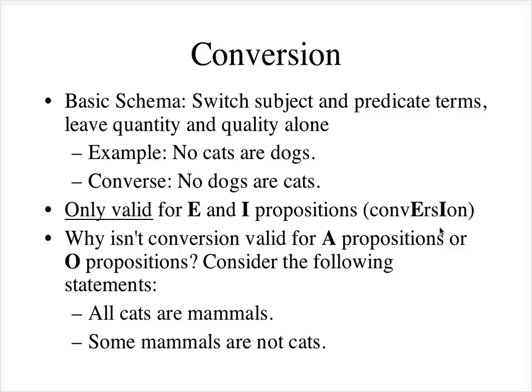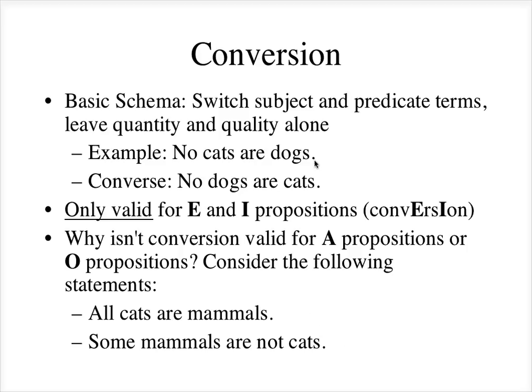Likewise, with the O proposition, some mammals are not cats. Some mammals are not cats is a true statement, but if you switch it around and you say some cats are not mammals, because remember we're just switching the subject and the predicate, we're going to leave the not right where it is. So if you had some cats are not mammals, that's a false statement.